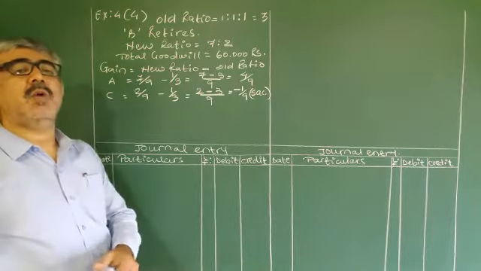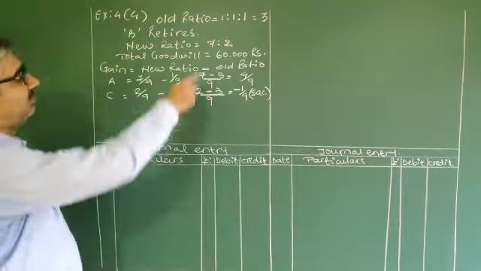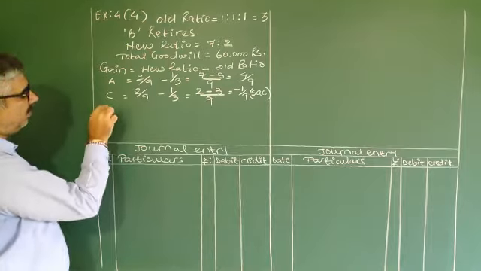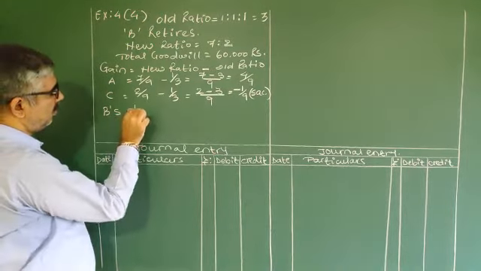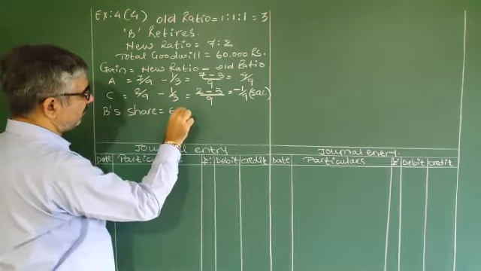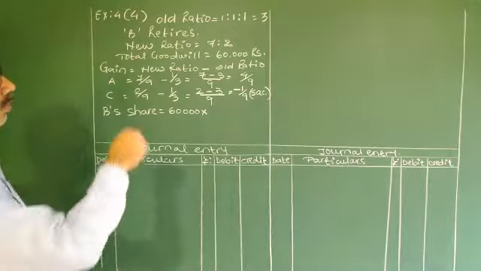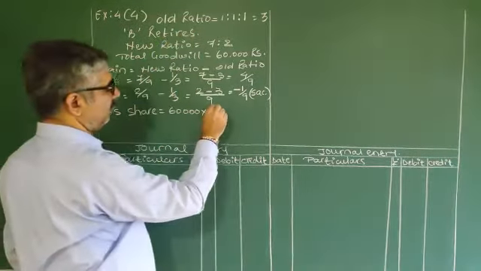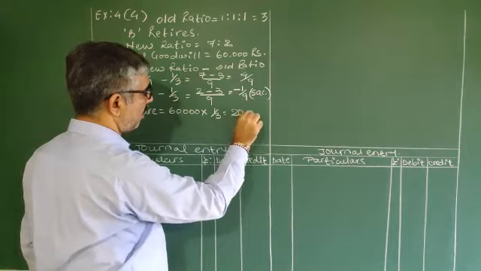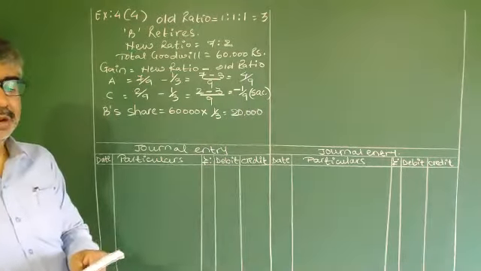Now the goodwill. Here the goodwill is 60,000. B's share equals 60,000 into 1/3, which is 20,000 rupees, very simple.